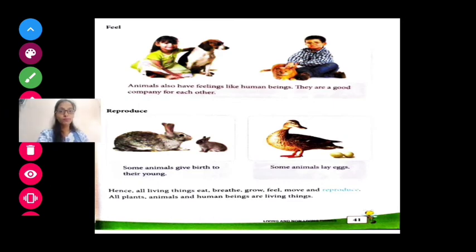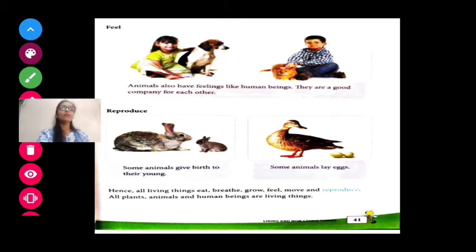Yes or no? In the same way, animals also have good and bad feelings. If your dog loves you and you are far away from your dog, that dog also has a sad feeling.